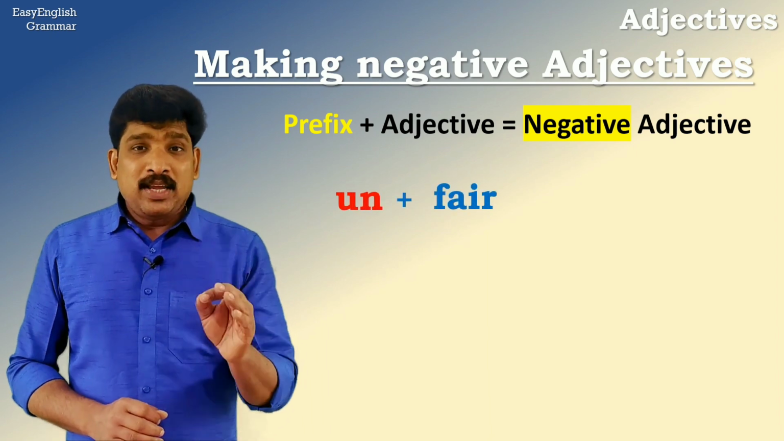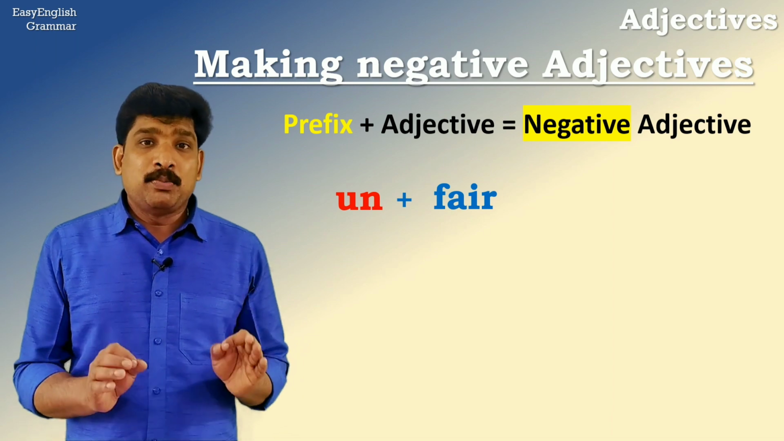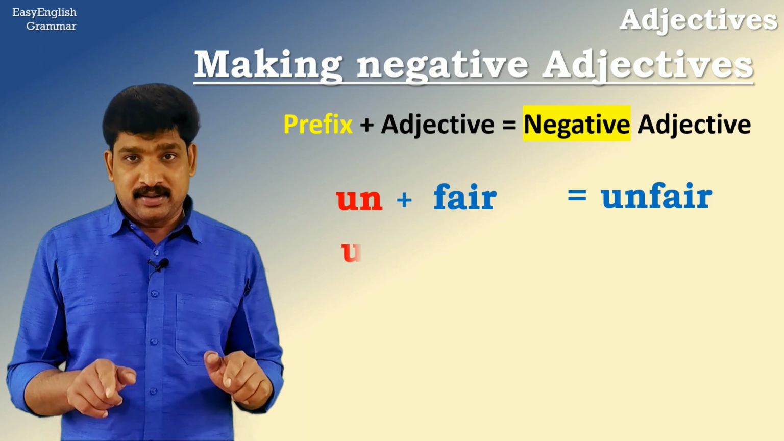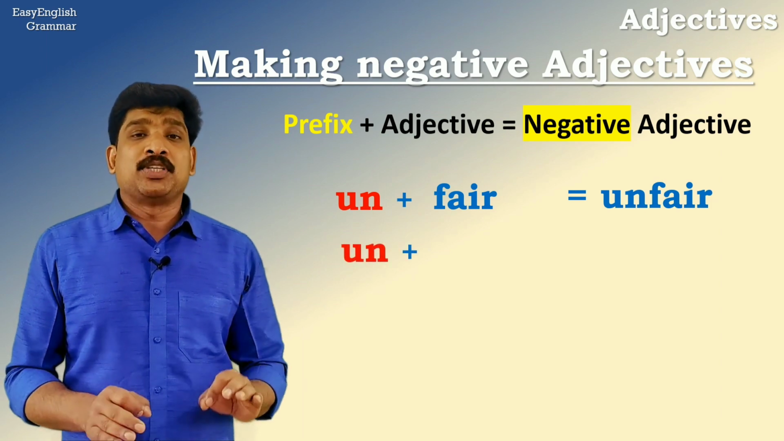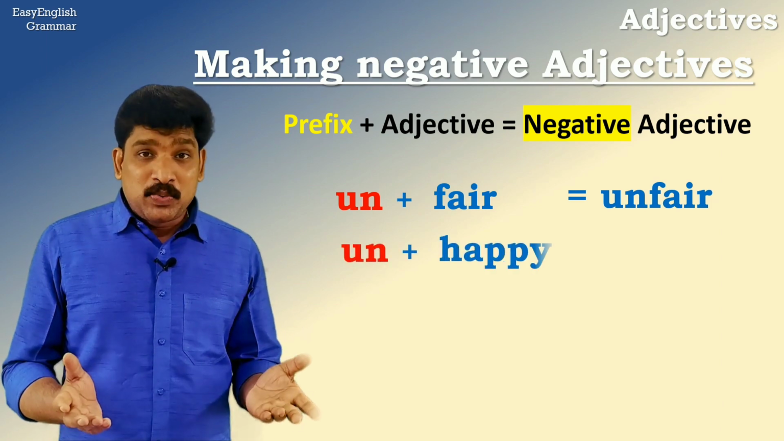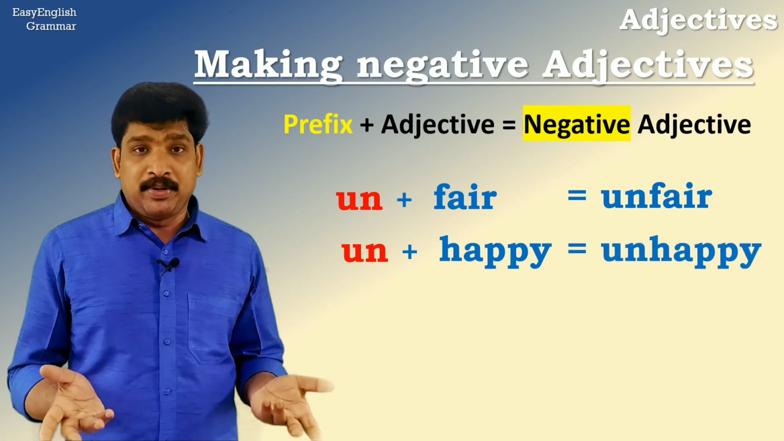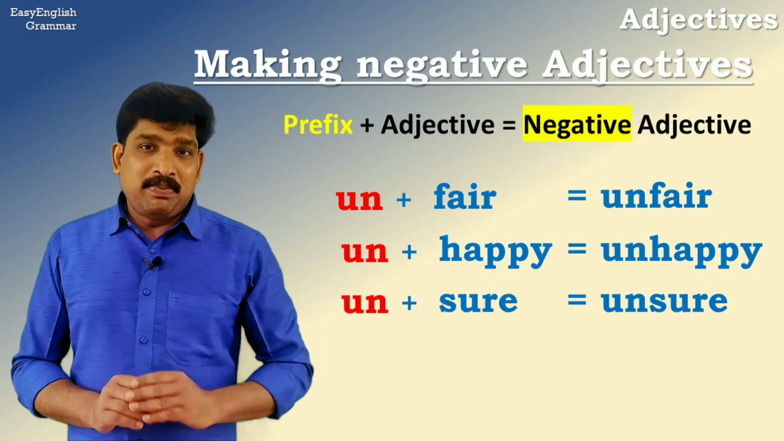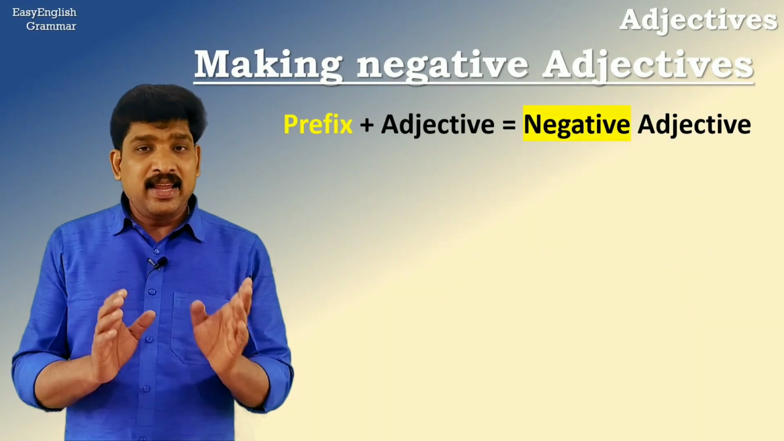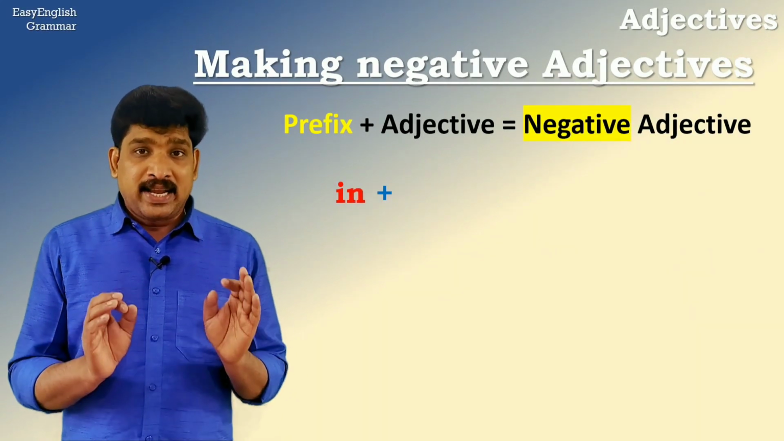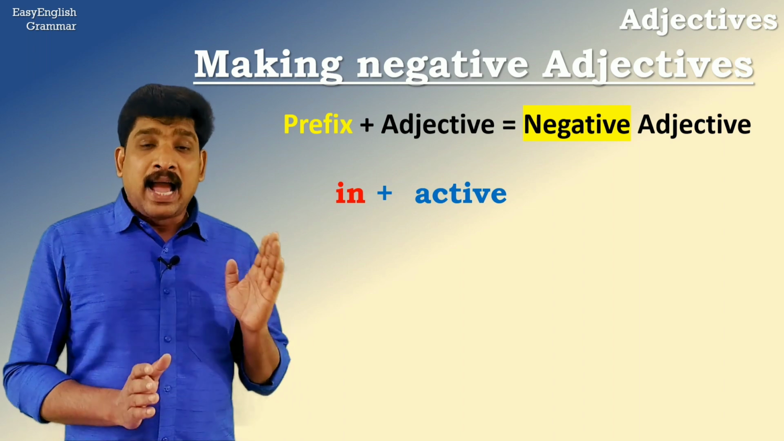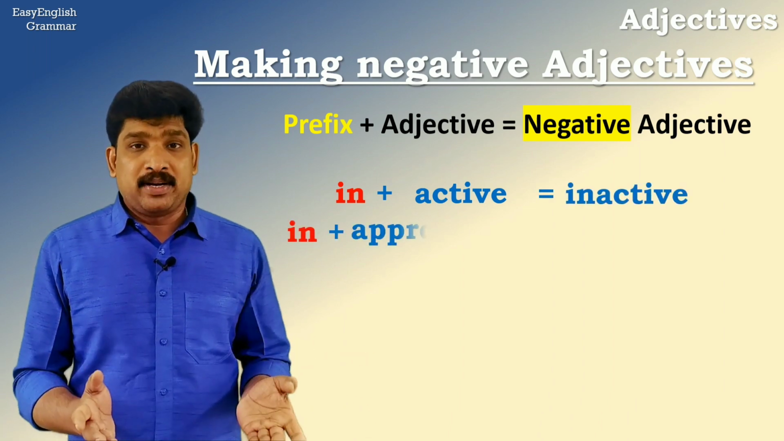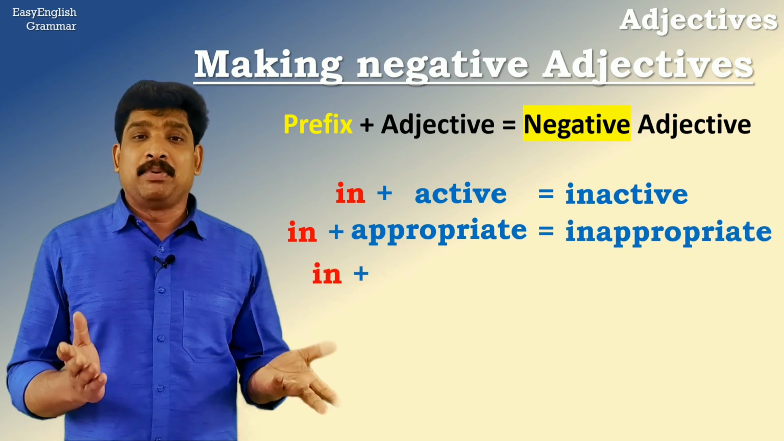For example, if you take the word fair and we want to make it negative, we can add un to have the word unfair, which is the opposite of fair. Same goes for happy, unhappy. Sure becomes unsure. And now the prefix is in, to make the adjective negative again, for example, active, inactive, appropriate, inappropriate, complete, incomplete.